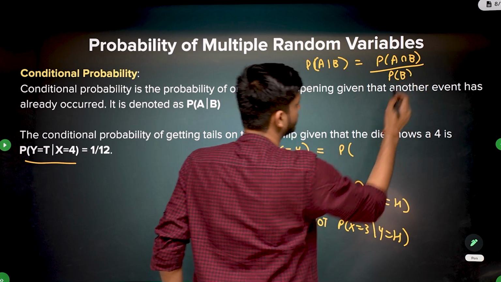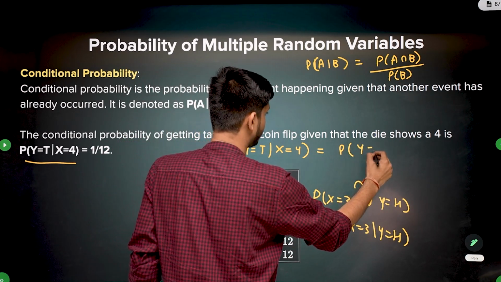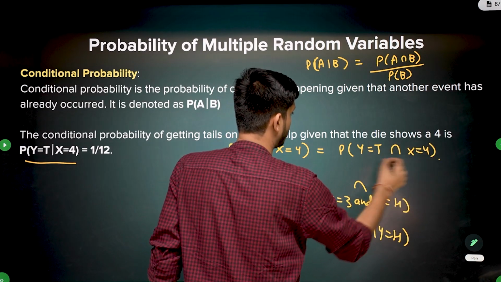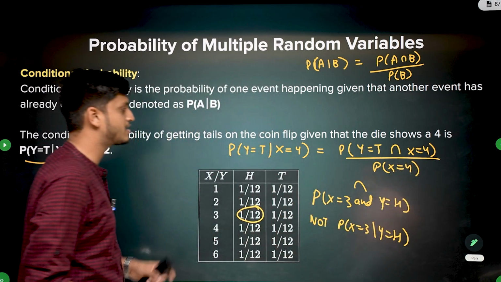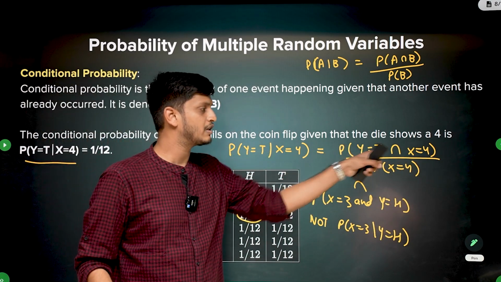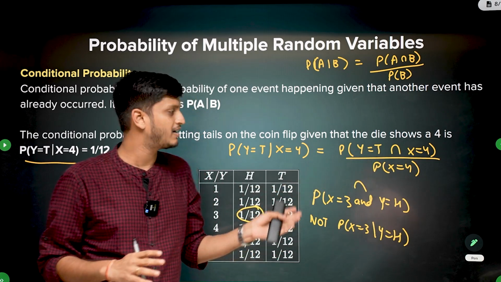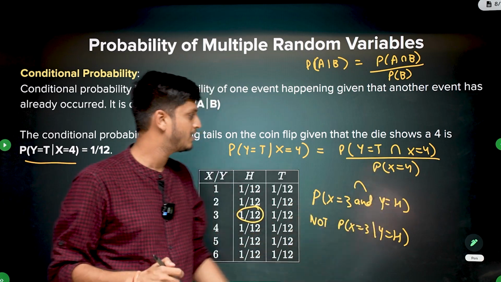Right? This we already know. So it will be probability of y being tails and x being 4 upon probability of x being 4. So the conditional probability is equal to the joint probability upon marginal probability. See, now we are getting all the terms, right? This is joint probability. This is marginal probability.